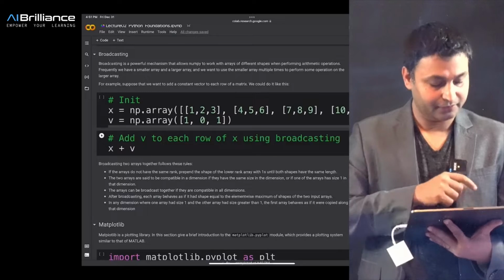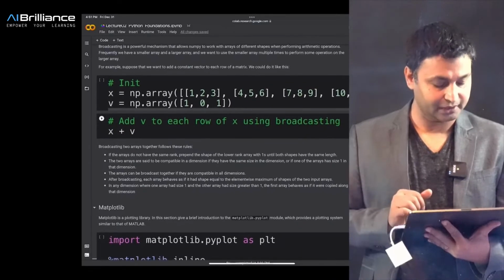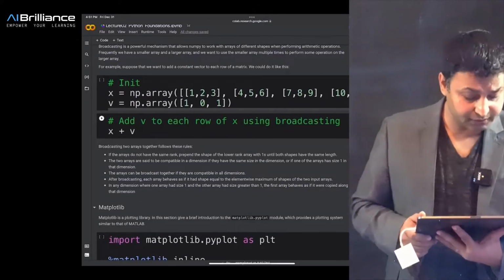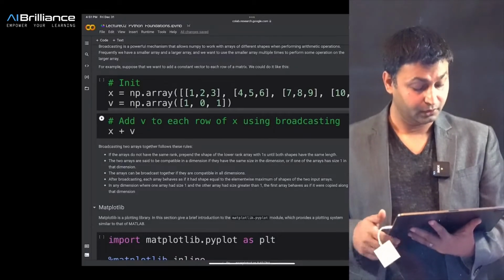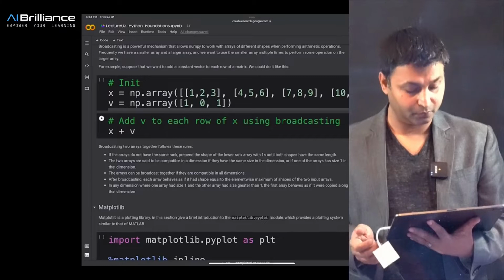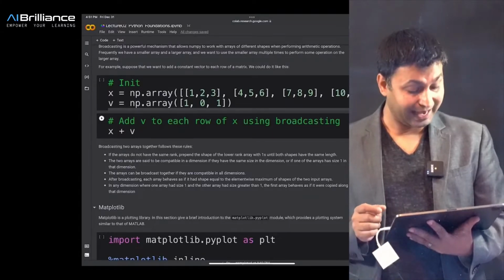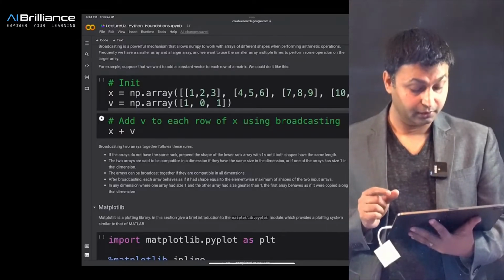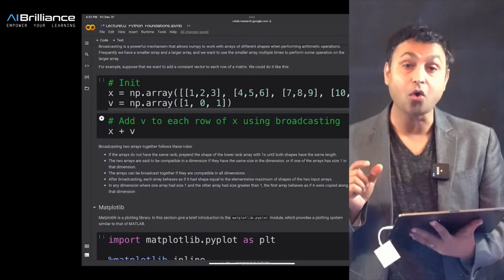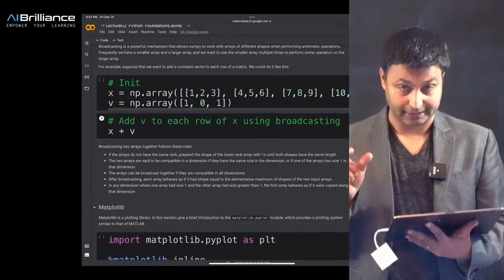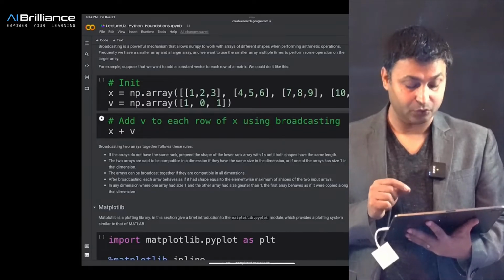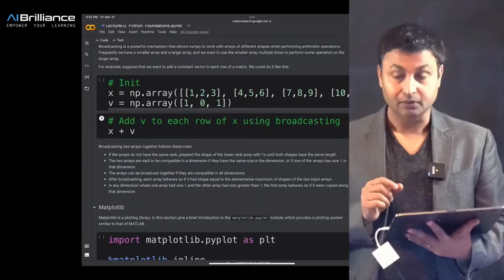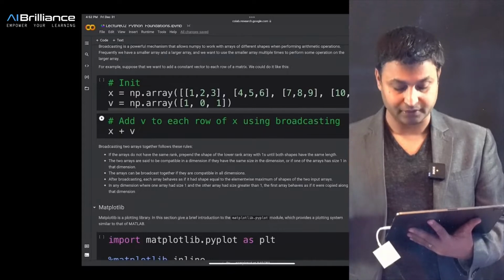So in this example, I have initialized an array x, which is essentially a matrix, and v, which is essentially a vector. What I want to do is add the vector v to each row of the matrix x. So I want to take 1 0 1 and add that to 1 2 3, which is the first row, add that to the second row, which is 4 5 6, and so on.